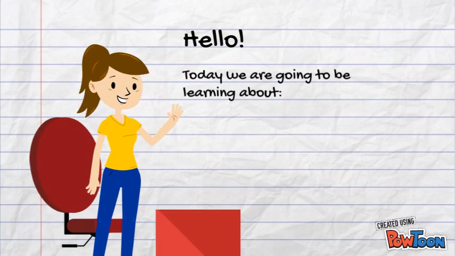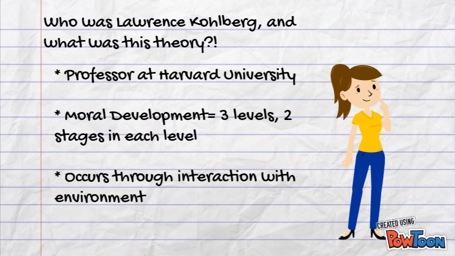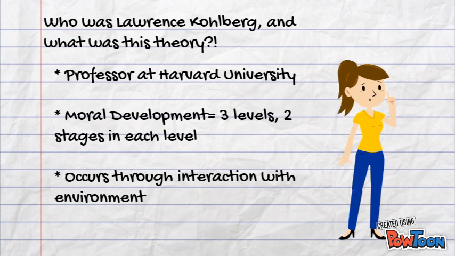Hello, today we're going to be learning about Kohlberg's theory of moral development. Lawrence Kohlberg was a professor for many years at Harvard University. He is well known for his theory on moral development. He asserted that people progress through their moral development through three levels, with each level consisting of two different stages.